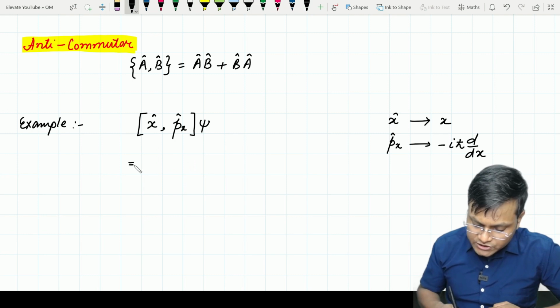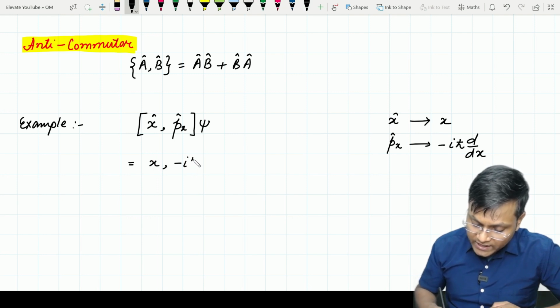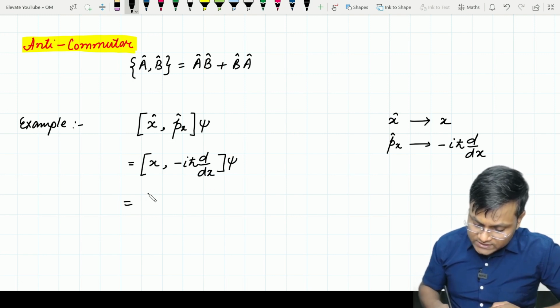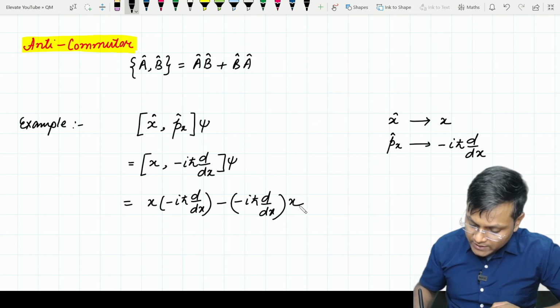इसमें सिर्फ मैं definitions को use करूंगा. So what is the operator associated with x? It is just nothing but x. What is the operator associated with px? This is minus I h cut d upon dx, इनका commutator acting on psi. Now what is this? This is nothing but x acting on minus I h cut d upon dx, minus I h cut d upon dx acting on x times, now this is a normal bracket, psi.